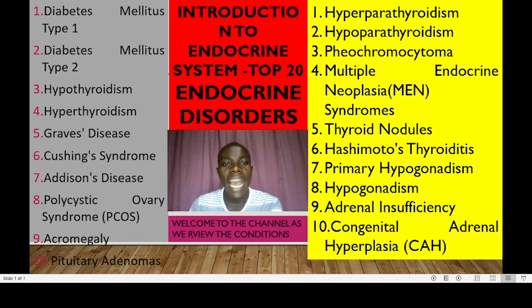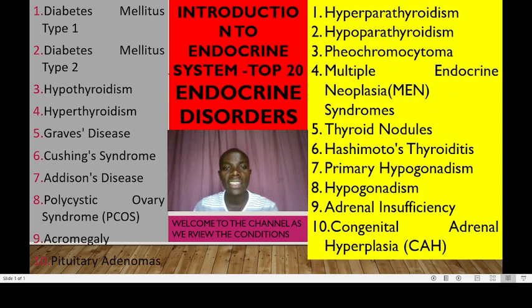Number 11 is hyperparathyroidism, which is excessive secretion of parathyroid hormone. Parathyroid hormone is produced by the parathyroid gland. This normally leads to elevated calcium levels in blood. Hypoparathyroidism is characterized by insufficient secretion of the PTH, that is parathyroid hormone, resulting in low calcium levels and muscle contractions.